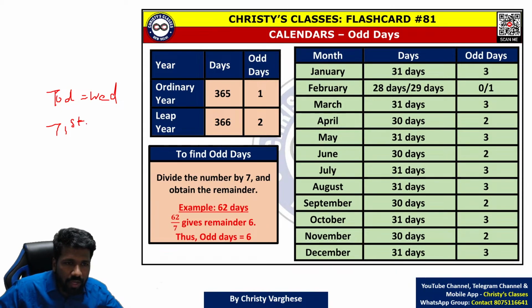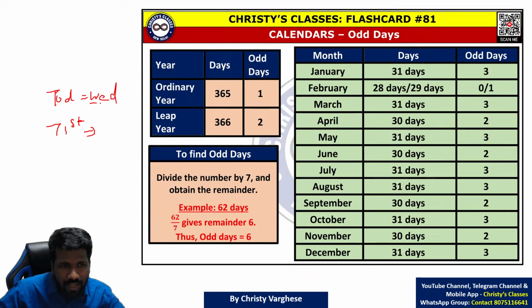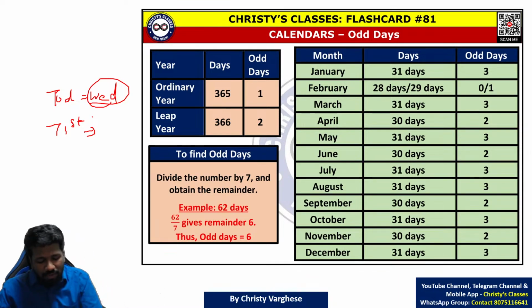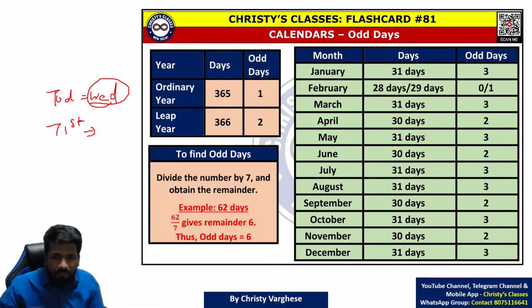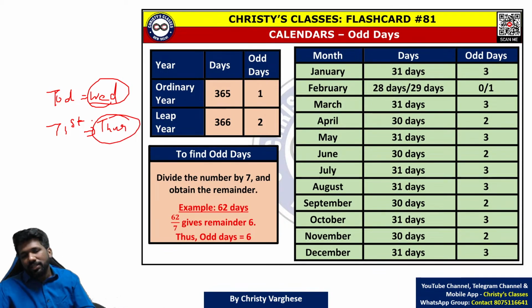71st day from today will be what? 70th day from today will be Wednesday, because 70 is a multiple of 7. Every week there are 7 days. That is why that will not change the day of the week. So 71st day means 1 day added, Thursday. And one thing let me clarify.